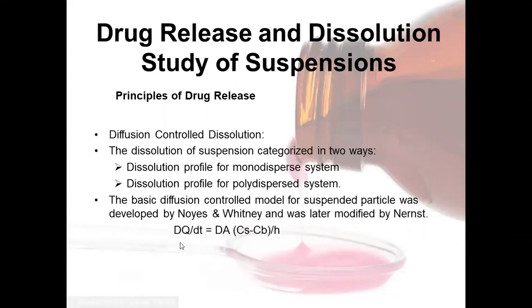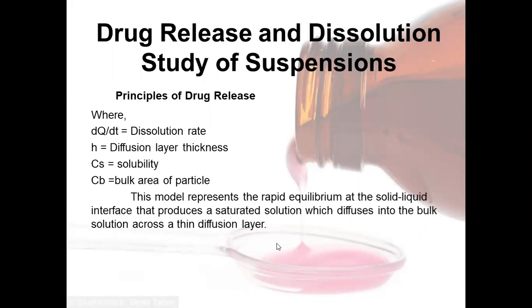The equation is like this: dQ/dt = D × A × (Cs − Cb) / h, where dQ/dt is represented as the dissolution rate, and h is the diffusion layer thickness, that means the thickness or height, which can be measured in centimeters or millimeters as a unit.